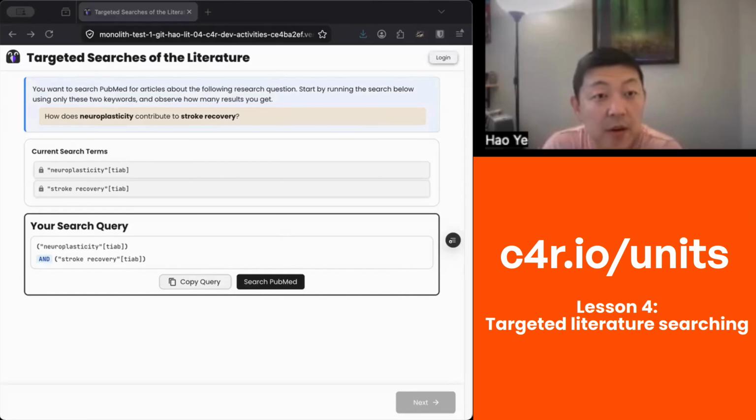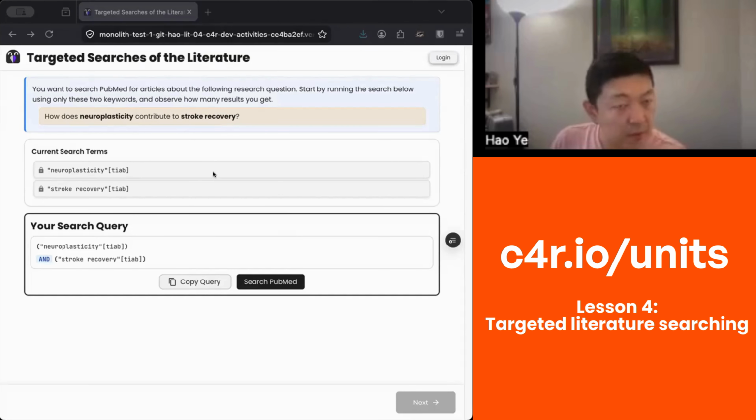I am the curriculum lead at the Community for Rigor, and today I will be giving you a demonstration of one of the activities from our literature searching unit. This activity is going to be a demonstration of performing effective literature searching using Boolean operators and terms and synonyms. So we're going to start out by doing a simple search for this topic, which is how does neuroplasticity relate to stroke recovery?